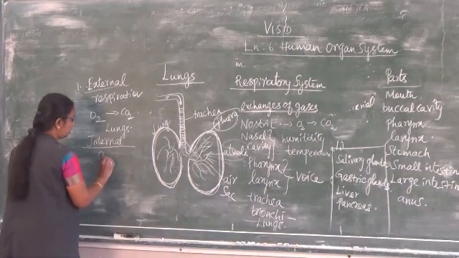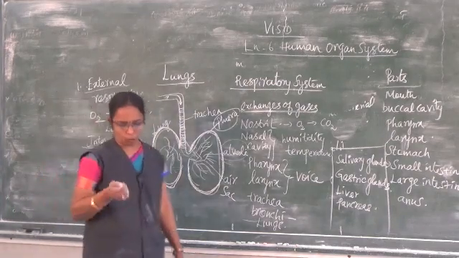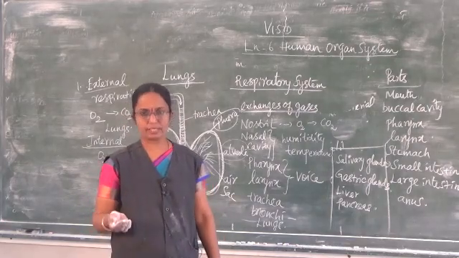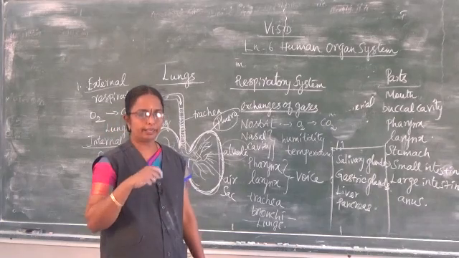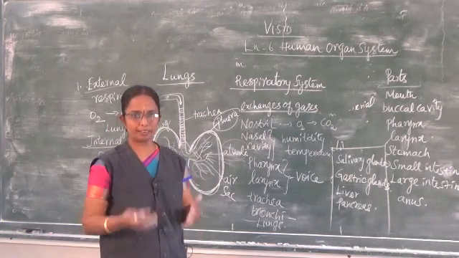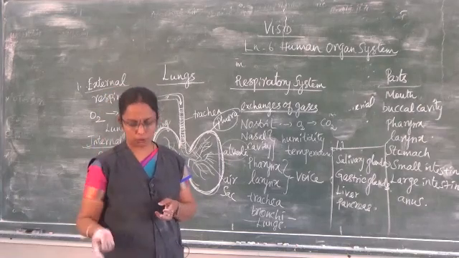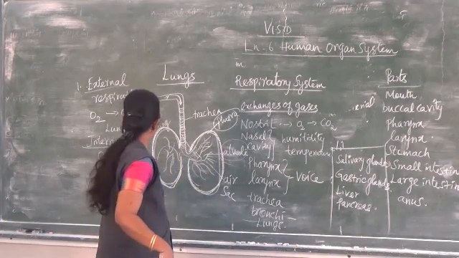Here the circulatory system transports the oxygen. The air we have taken in is mixed with the bloodstream and transported to all parts of the body, from head to toe.